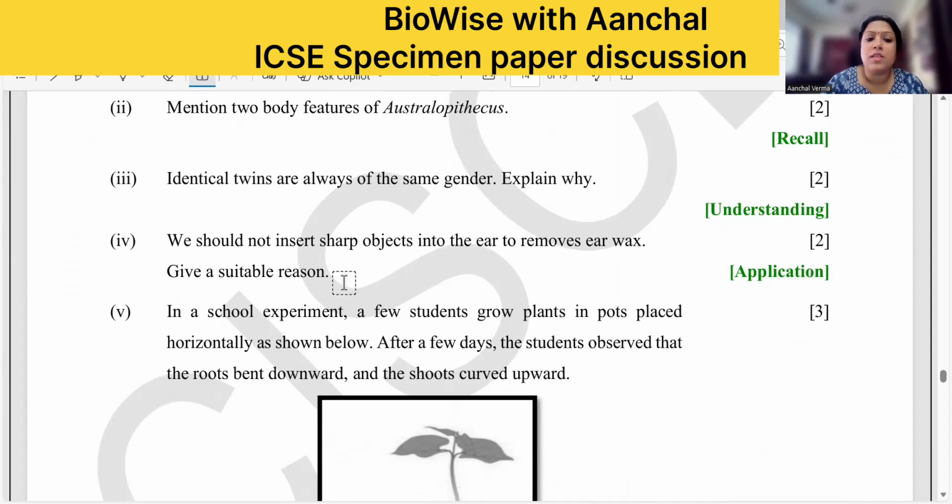Why should we not insert sharp objects in the ear to remove wax? Give a suitable reason. Now, a sharp object may rupture the eardrum, right? And the eardrum is responsible for hearing. So 2 sentences, again 2 points.